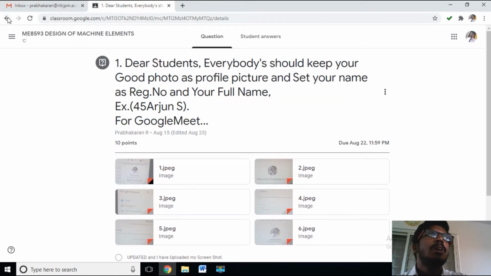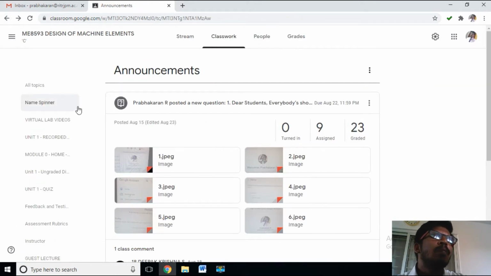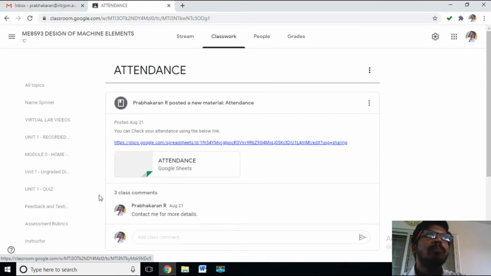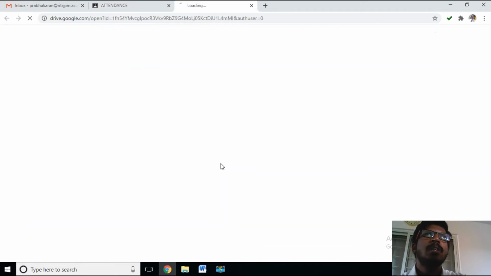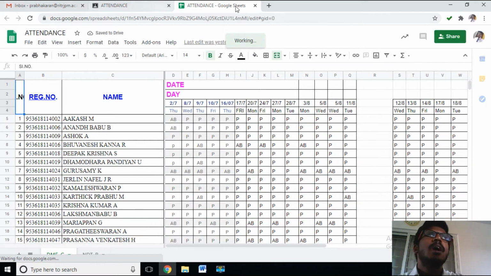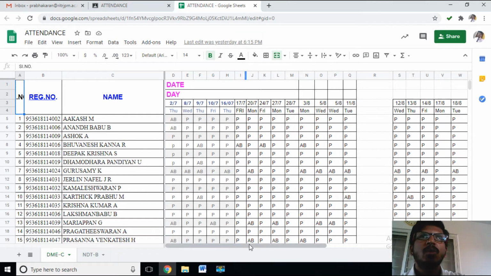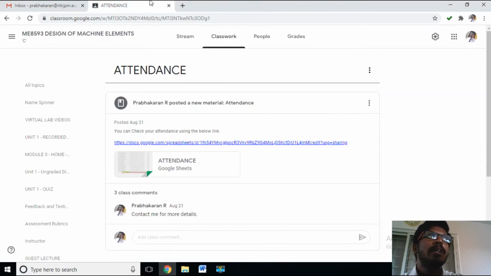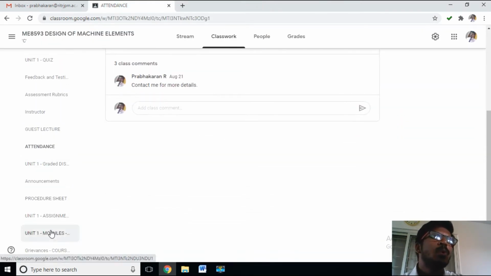Next, for viewing attendance, I have created a separate tab for attendance. In that tab I have created a Google Sheet. Students can view their attendance details using this Google Sheet. They can't edit, they can only view. I have added information like total present, total absent, and cumulative periods taken in the attendance sheet. Next one is the Unit 1 module.